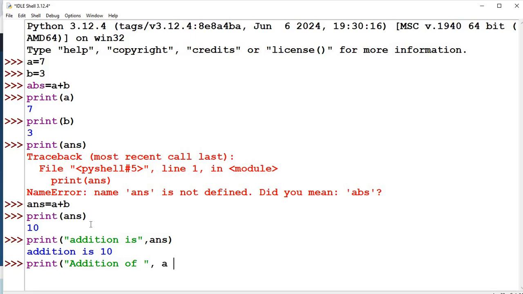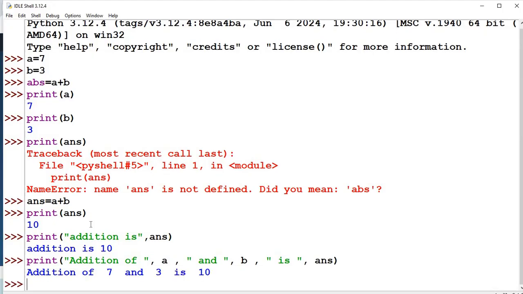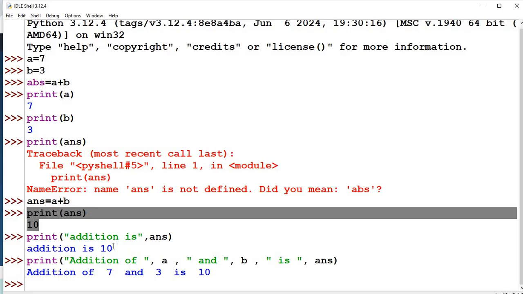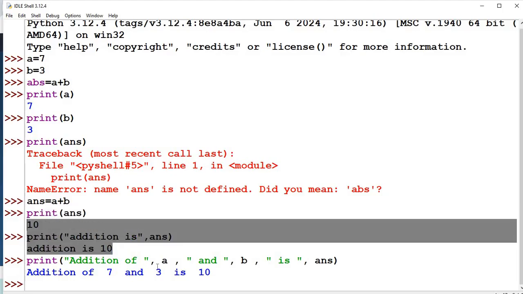Print bracket, double quote, addition of, double quote. Addition of the first number is available in A. Addition of A, and it is a text message. Addition of A and B, whatever is there in B, and the addition of A and B is available in answer. Now see, addition of 7 and 3 is 10. You can print the answer this way also, or a second way, or a third way.